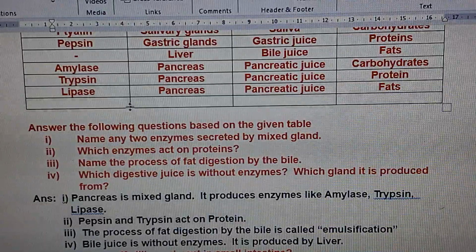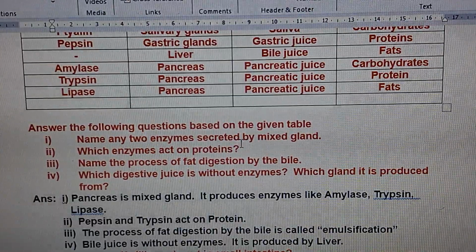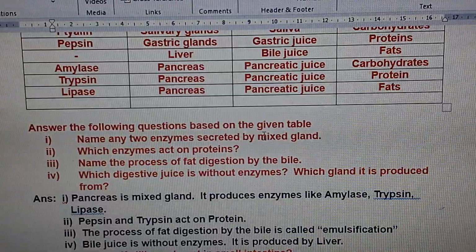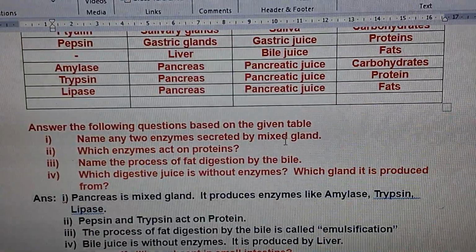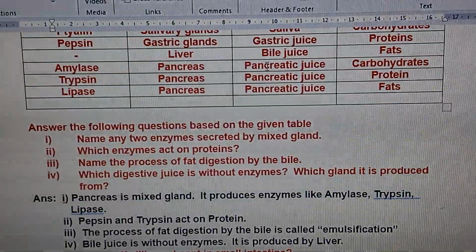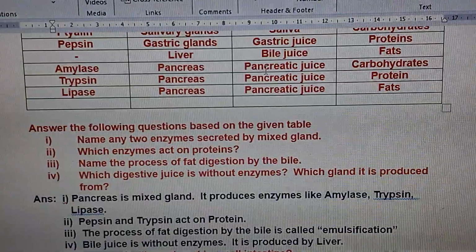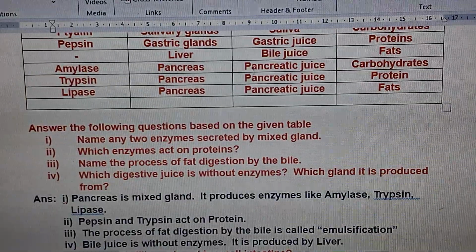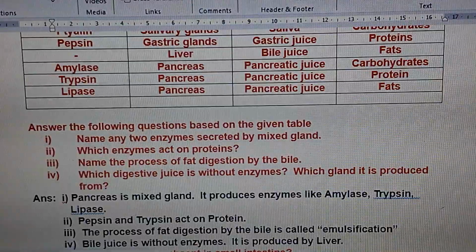And the questions given here: the first question, name any two enzymes secreted by mixed gland. So first of all, what is this mixed gland, children? Mixed gland is this pancreas. Pancreas is called mixed gland. Why is it called mixed gland? Because it is both an endocrine and exocrine gland.